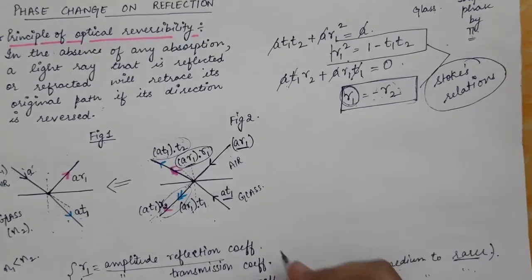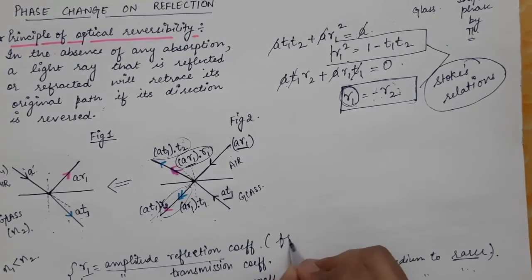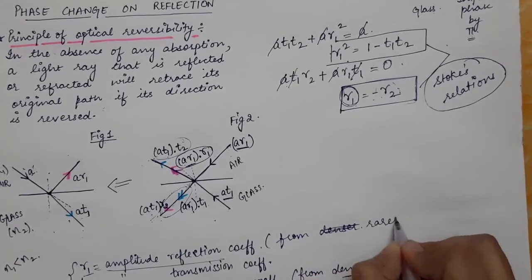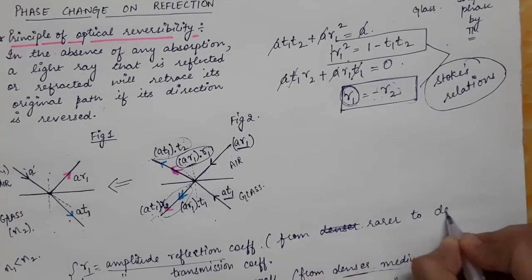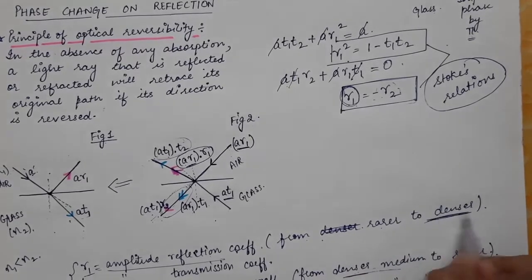R1 is the reflection coefficient when the light travels from a rarer to a denser medium, and hence it is getting reflected from a denser medium.